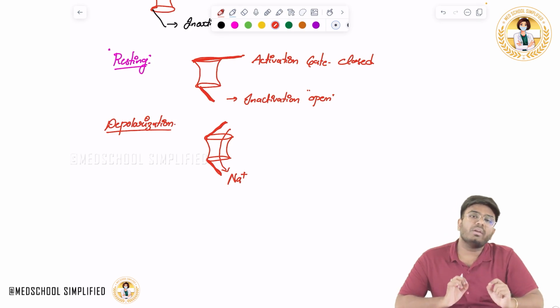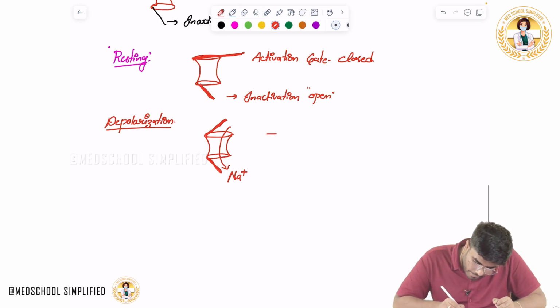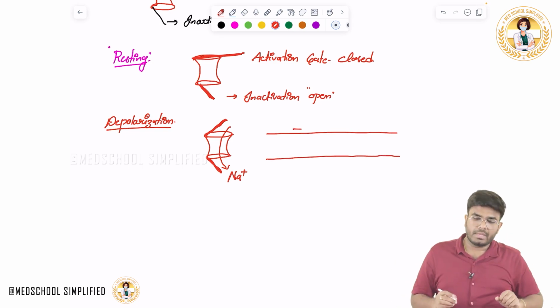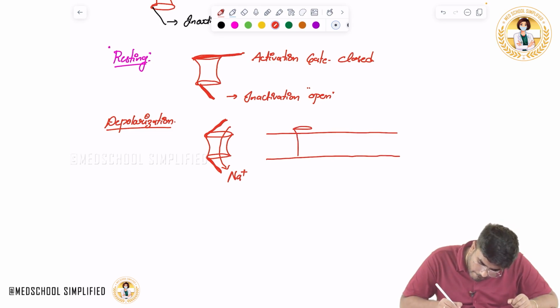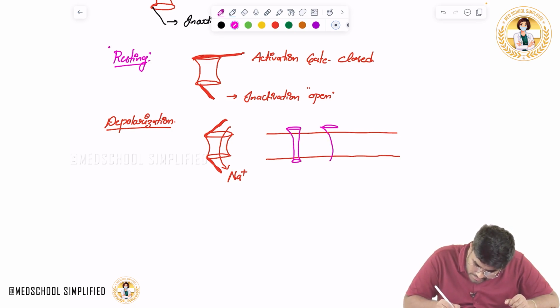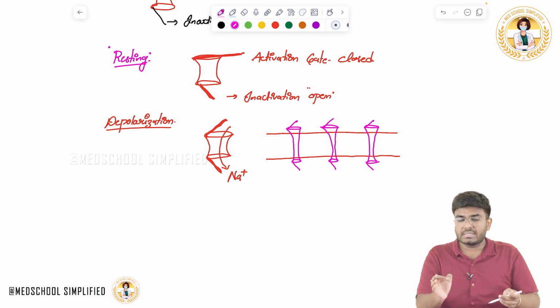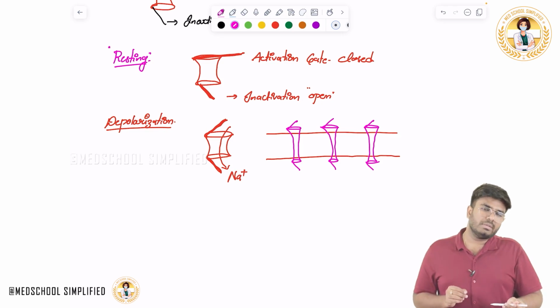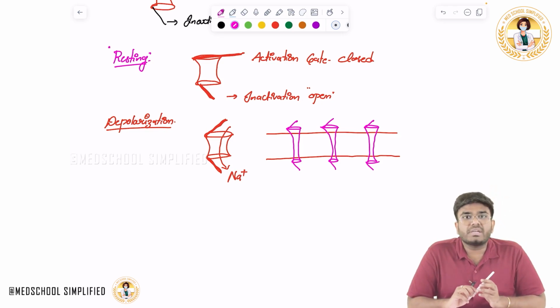Now, one more point I want you to know. Imagine this is a cell surface, the cell membrane. In this cell membrane, these are voltage gated sodium channels with activation gate and inactivation gate. For example, let's say 3 voltage gated sodium channels are there. Whenever there is a depolarization and the threshold potential is attained, how many of these channels will open?